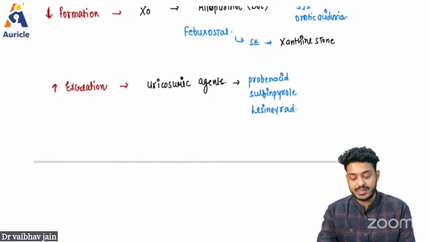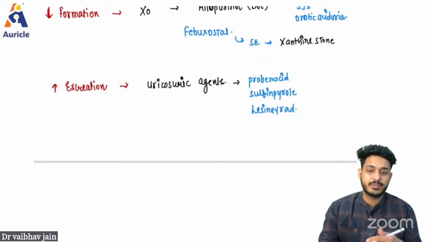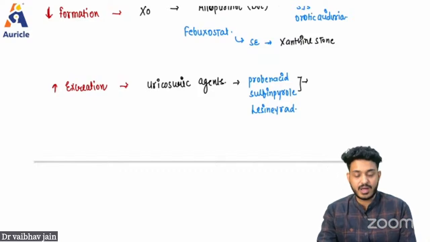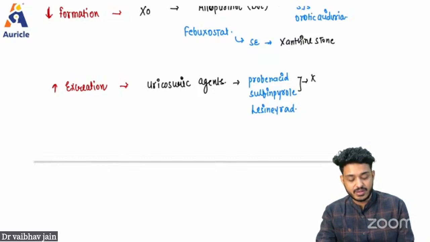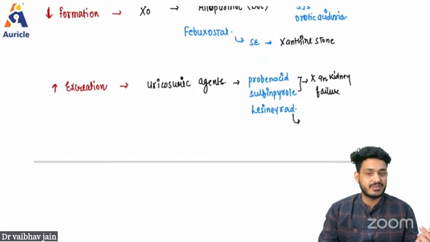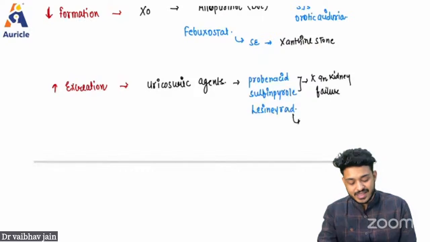These three drugs: probenecid, sulfinpyrazone, and lesinurad. Remember, we are not using both of them in kidney problems. If the patient has kidney failure, we are not using probenecid and sulfinpyrazone, but we can use lesinurad.